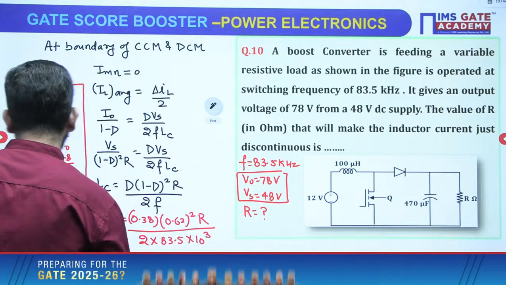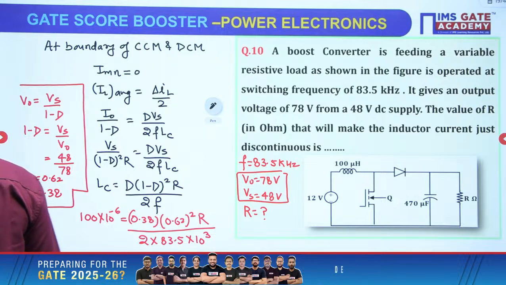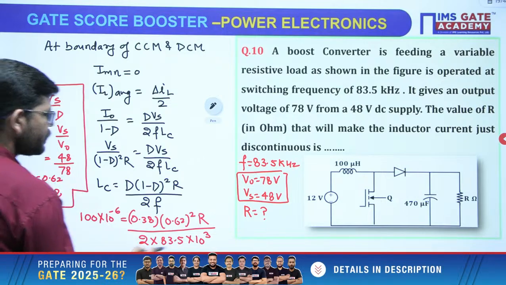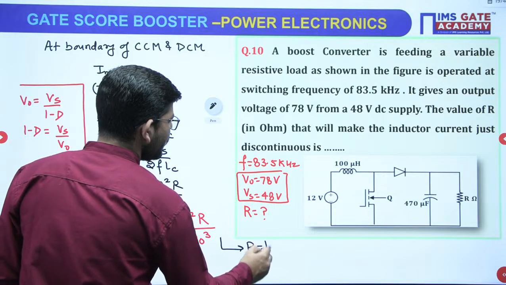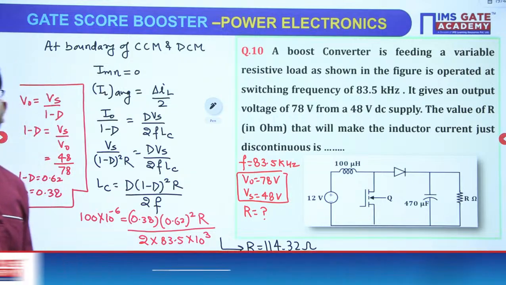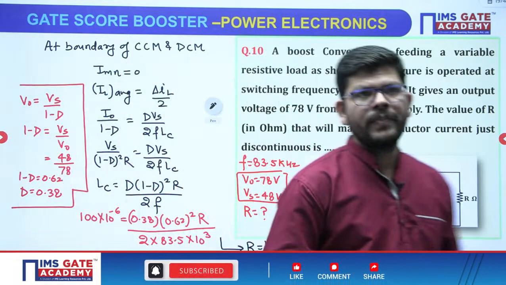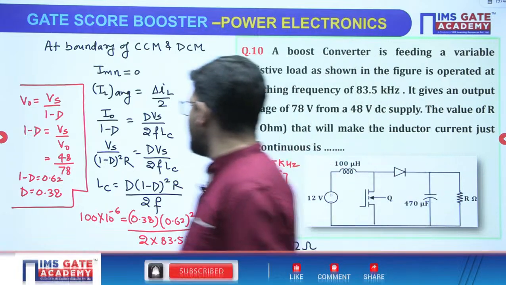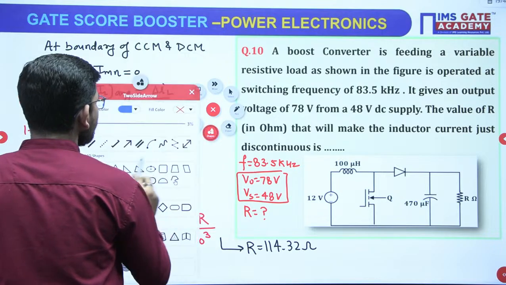Now when you solve this equation, you will get the value of R, and that is coming 114.32 ohm. Correct? How many of you have obtained this answer? Tell me. You can use this formula directly if you are able to remember. If you are not, then you can derive.